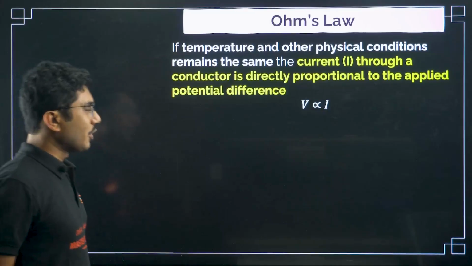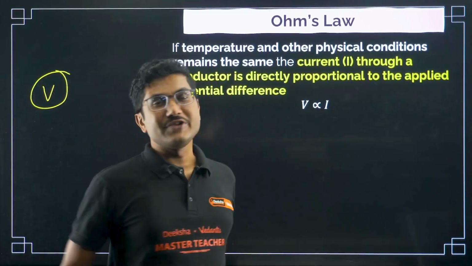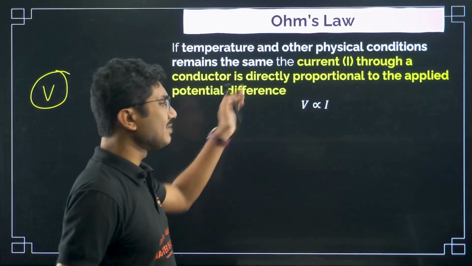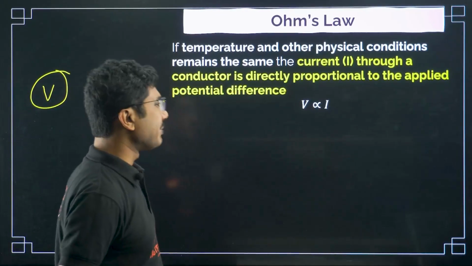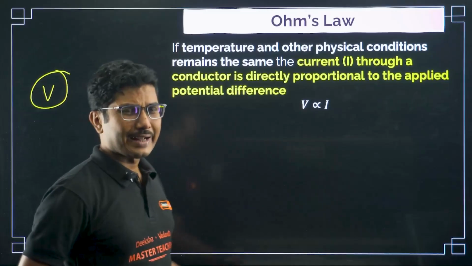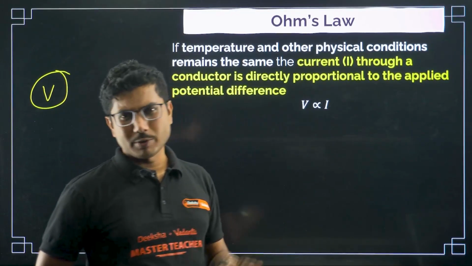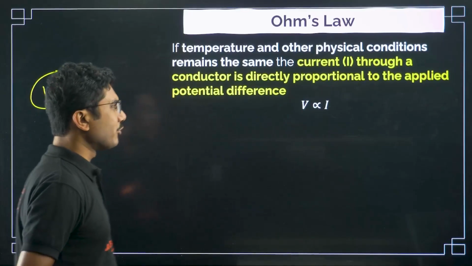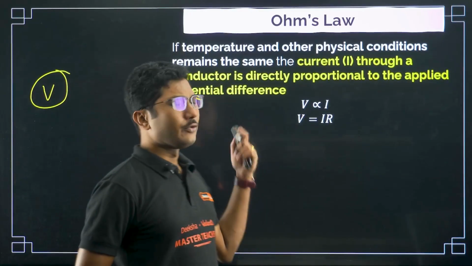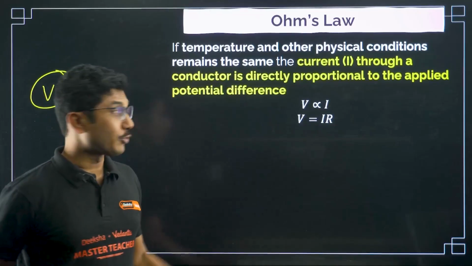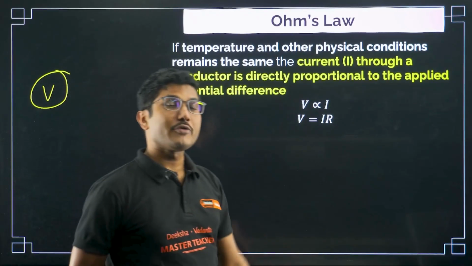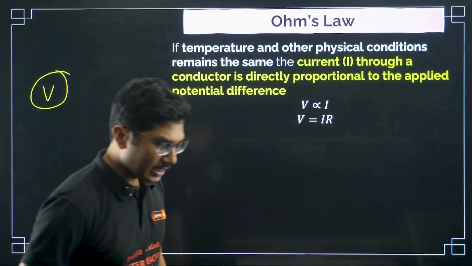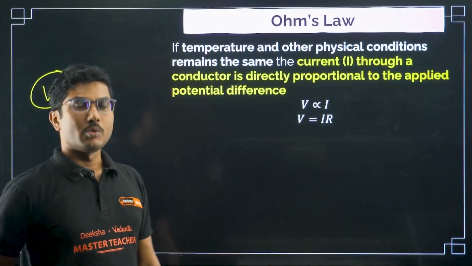So from Ohm's law we can say that I is proportional to V, that is Ohm's statement. But we know that if X is proportional to Y, Y will also be proportional to X. So we can write V is proportional to I. To remove the proportionality symbol, we add an equal sign and multiply with a constant, called the proportionality constant.